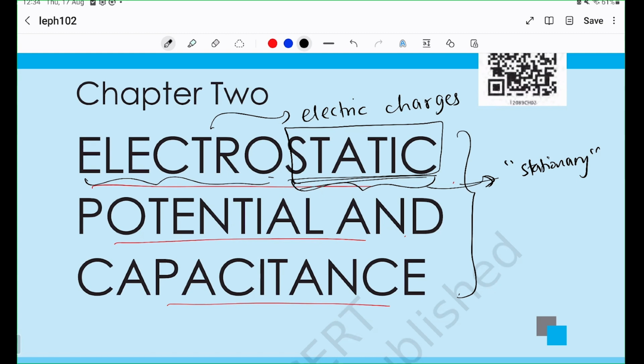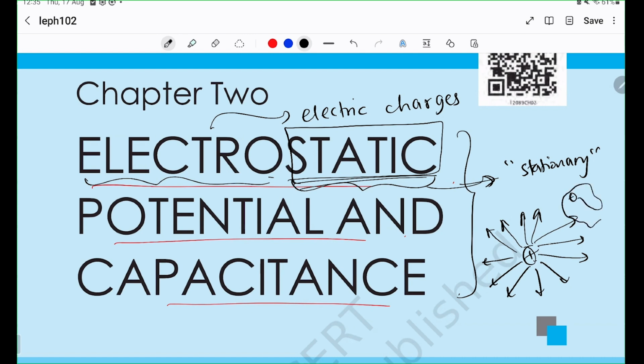Another thing I would like to clarify is, what do you mean by stationary charge? Does that mean no charge is moving? Or are all charges fixed forever like this? No, that is not the case. The charges which are used to create the effects are stationary. That is, say a charge is producing an electric field. We will soon see what an electric field means. So this charge which is producing this field and causing other charges to move around is stationary. So it doesn't mean that all charges are stationary. It means that the source charges are stationary.